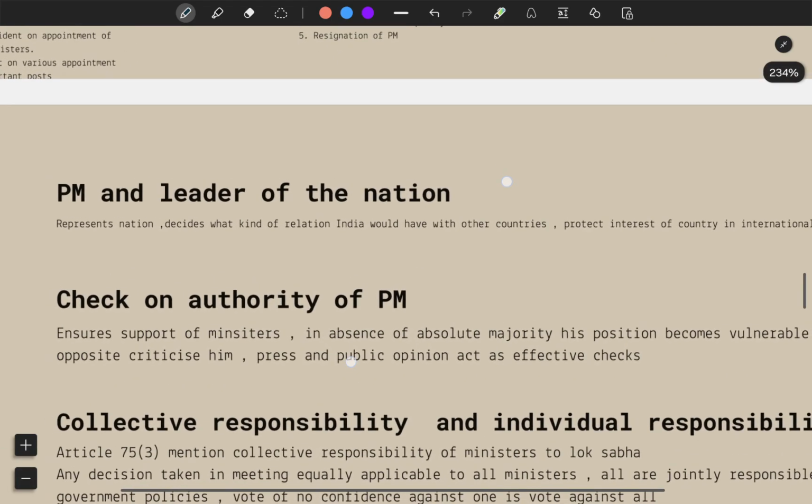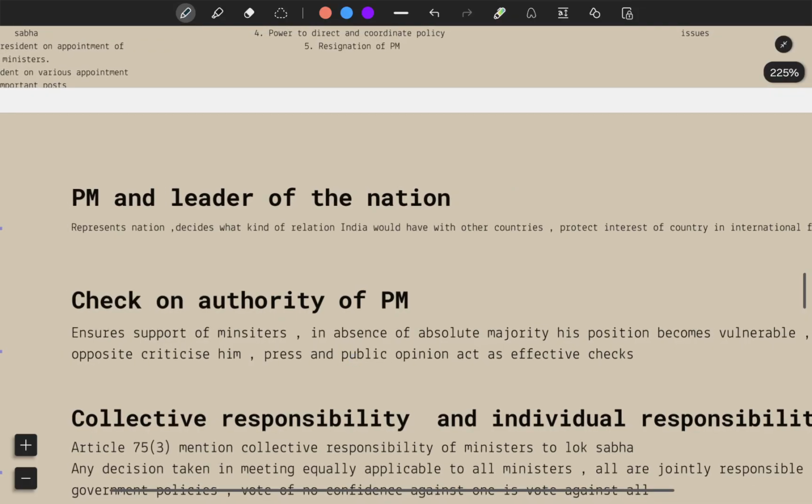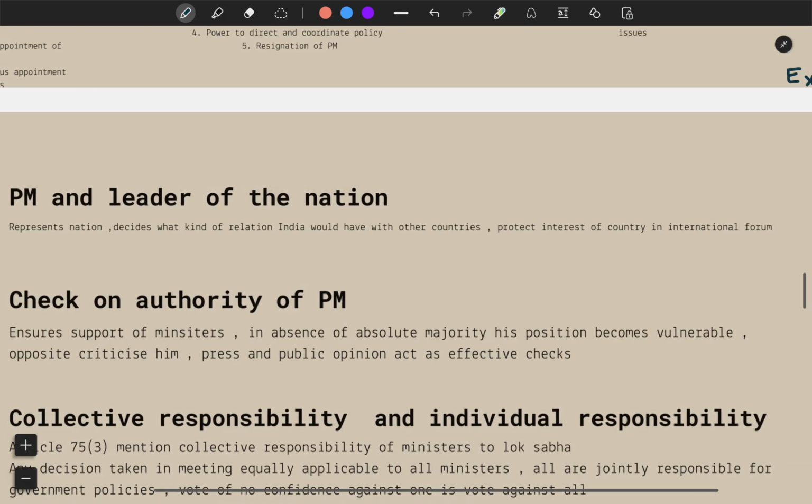Because the Prime Minister is the symbol of national unity in our country. He represents India in world affairs. You must have seen a Prime Minister visiting different countries, meeting their executive heads and concluding favorable deals for the country. He also guides the nation in times of crisis, provides leadership to the ruling party and the people, and decides what kind of relations India is going to have with other countries.